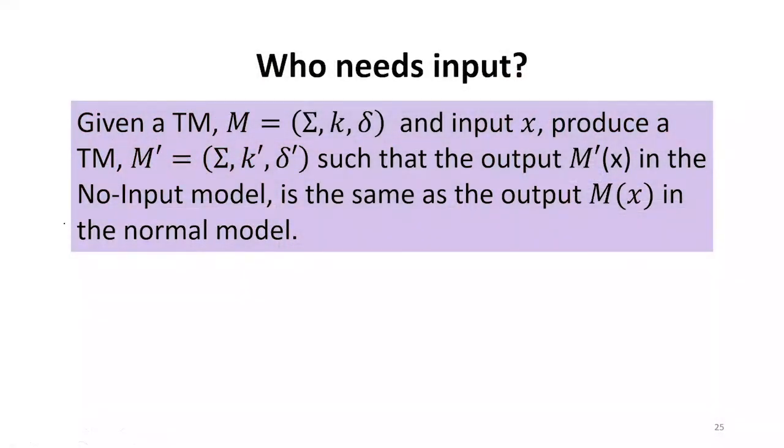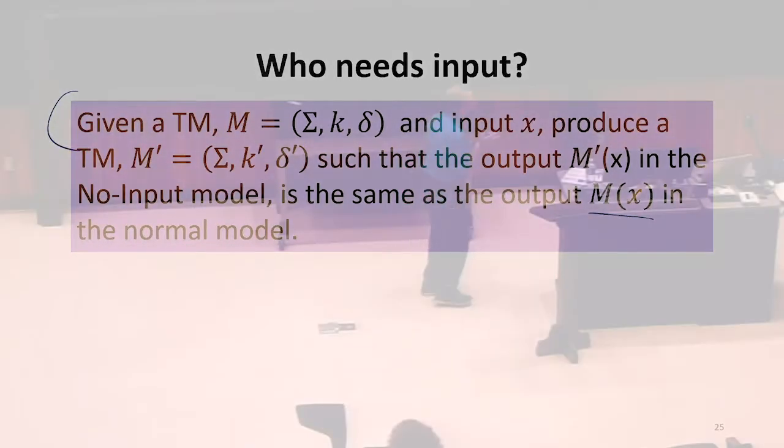So let's assume we had our old model where we have a Turing machine and an input x, and now we want to execute in the simpler no input model. Can we produce a new Turing machine that doesn't take any input, but will produce the same output as the original machine would have running on input x? So now this machine is going to start with a blank tape, and it should produce the same output as the original machine would have, starting on a tape that had input x on it. Can we define this machine?